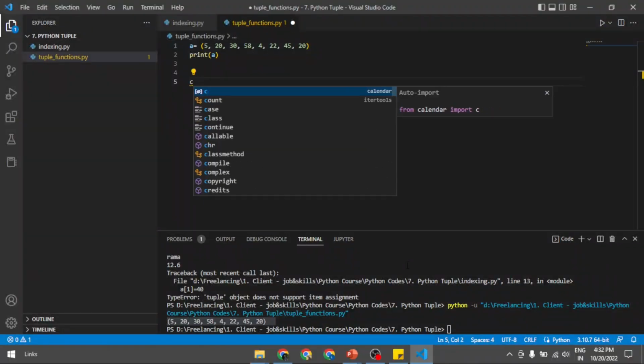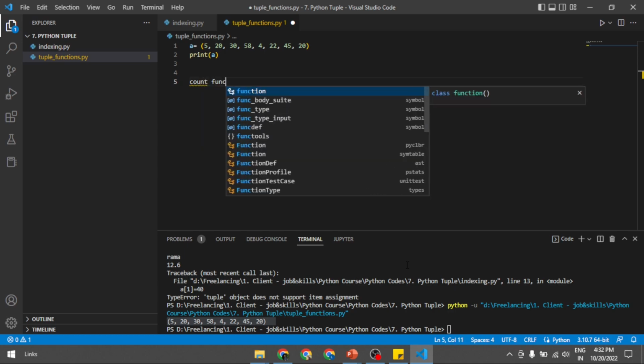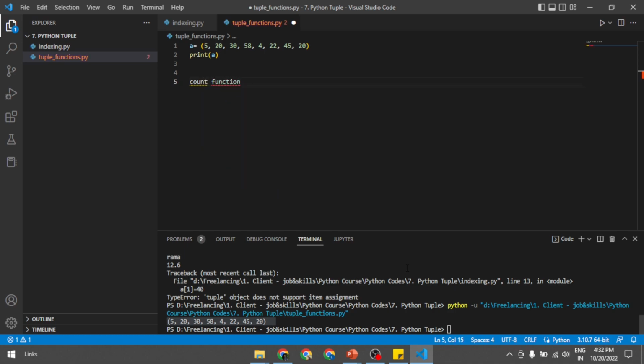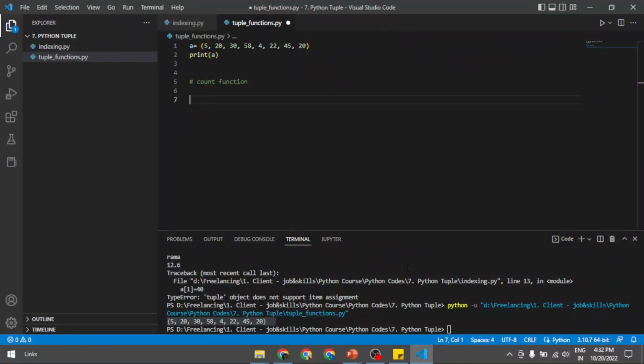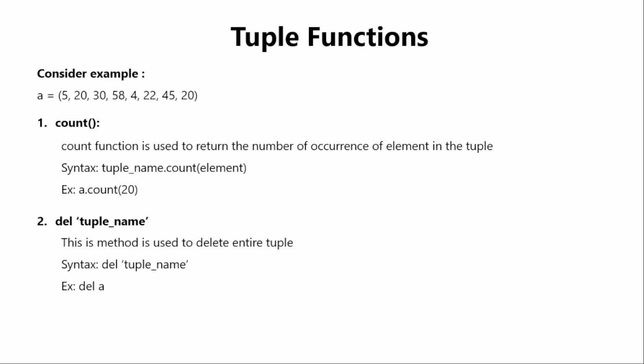The first one is the count function. Let us run this. The count function is used to return the number of occurrences of the element in the tuple, which we have done with list. The same operation can be done on a tuple also. The syntax is tuplename.count(element).